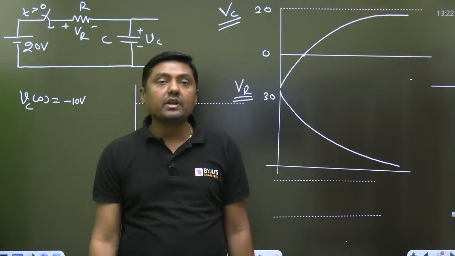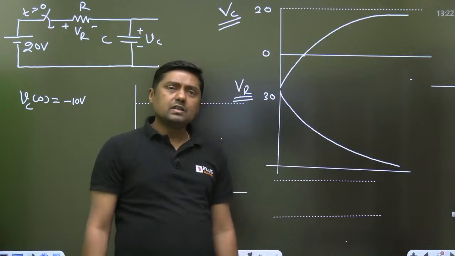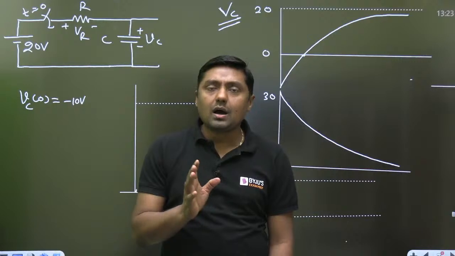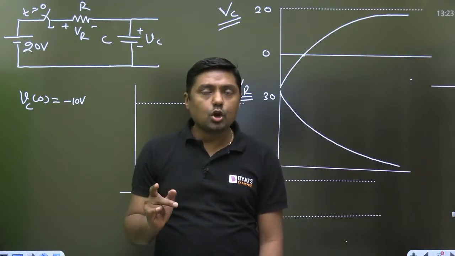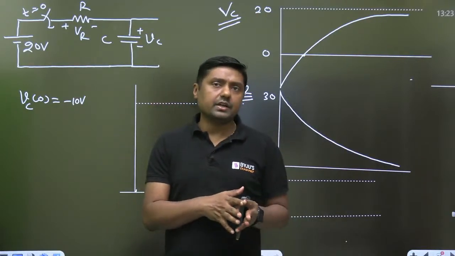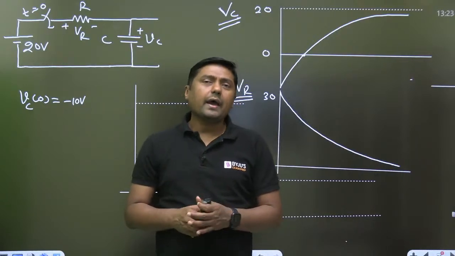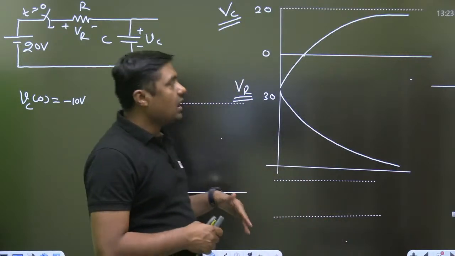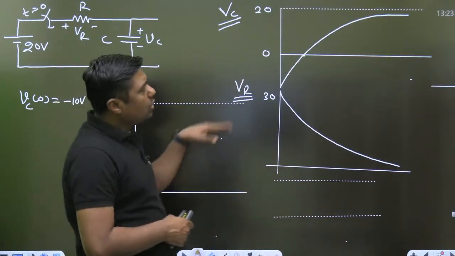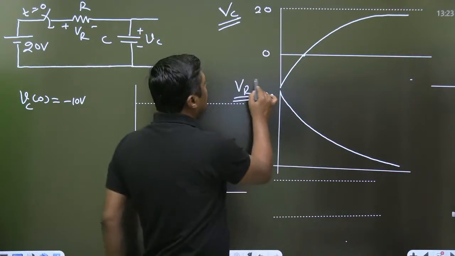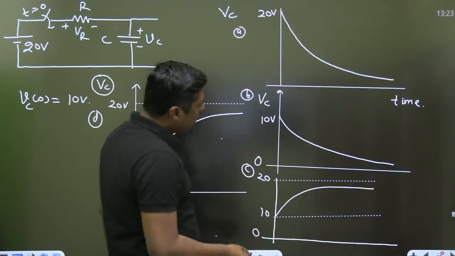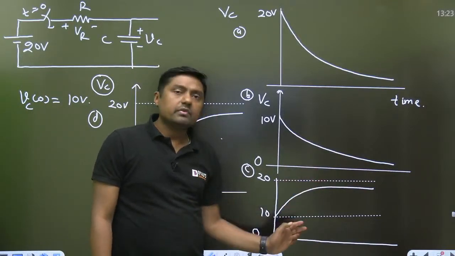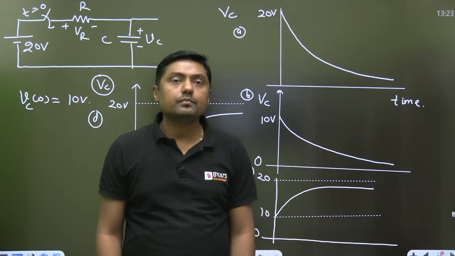Do you want to solve some numericals? Yes or no? This is about the first order RC circuit: source free RC circuit and RC circuit with the source. Always remember, you have to use the formula according to which you are getting the answer. If the initial voltage is negative, definitely it is going to cross the 0 line. If the initial voltage is not negative, it will never cross the 0 line.